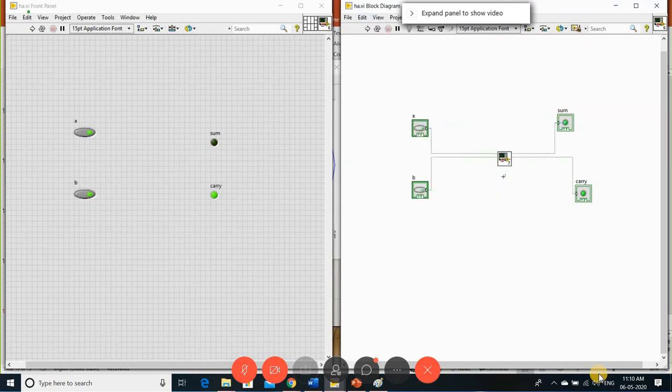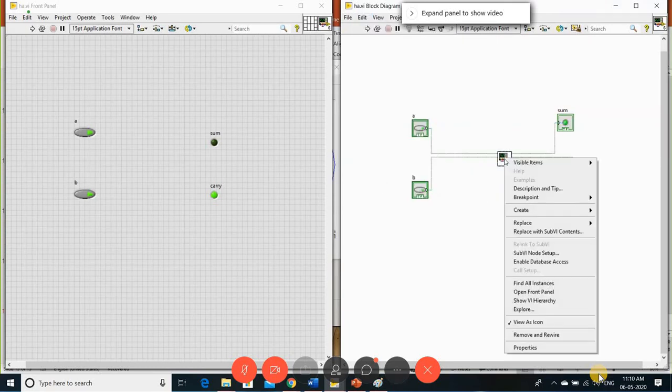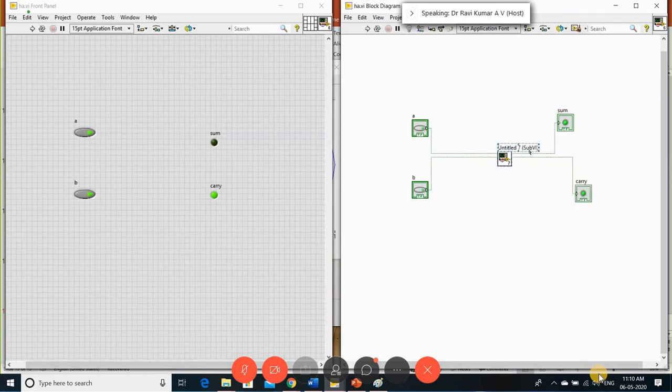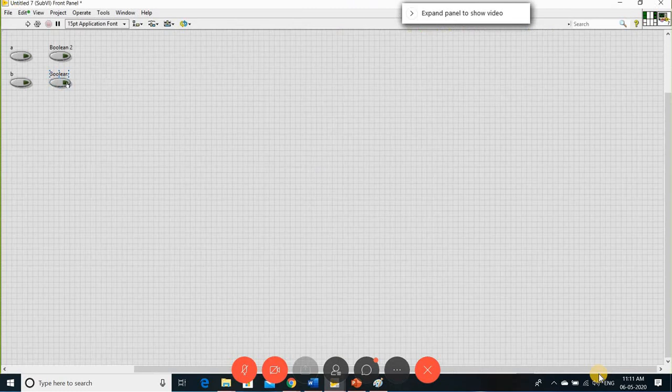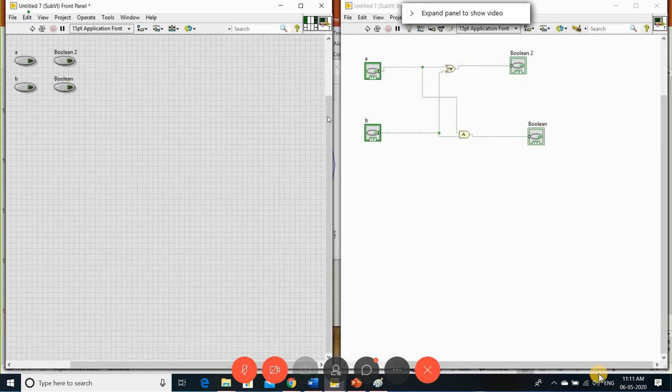Once it is created, you can see that it is an untitled sub VI. You double click on this, then whatever code you saved as a sub file has opened here. This is your sub VI file. You can see that the sub VI, whatever code you selected, is automatically generated.